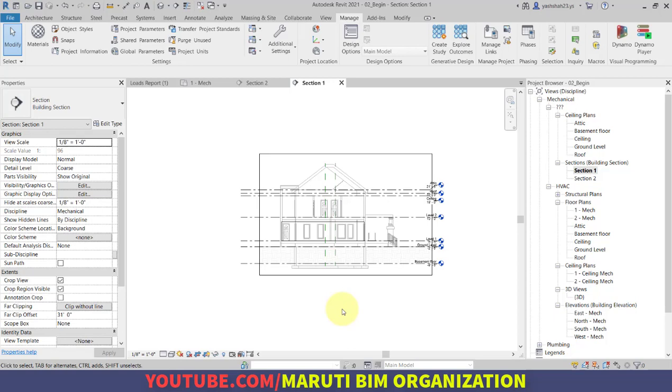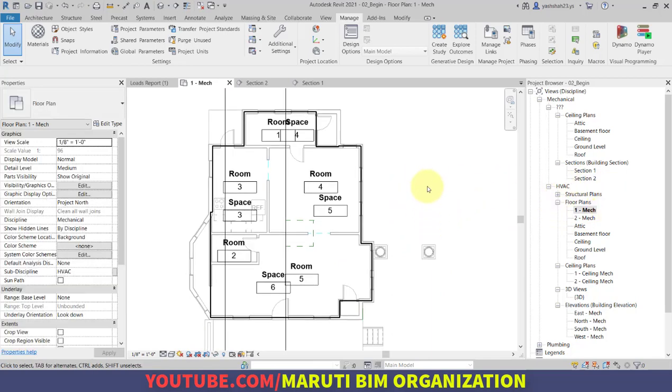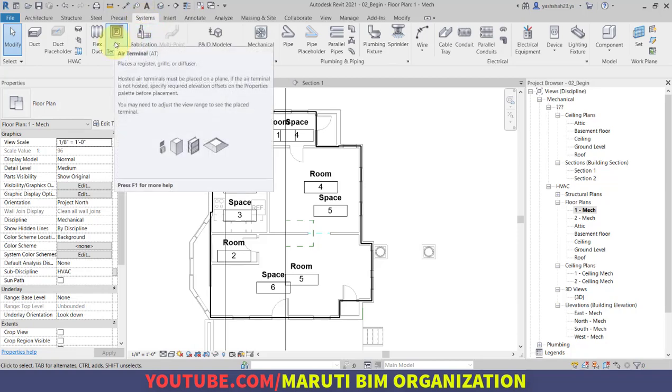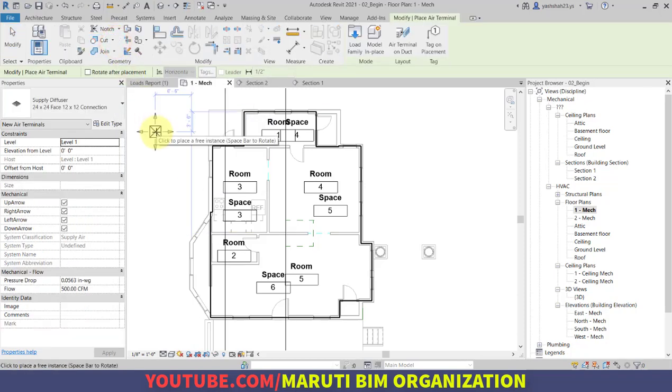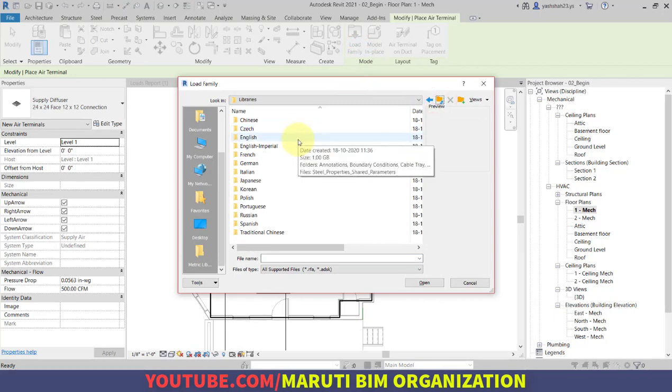a Revit MEP project. Now I am going to the mechanical floor plan HVAC, and we will place air terminals. In order to place the air terminal, we will click on the System tab, and here there is the option of Air Terminal. You can also use the shortcut AT. So I am clicking on Air Terminal, and now I will go to Load Family, and you can also load the equipment as well.